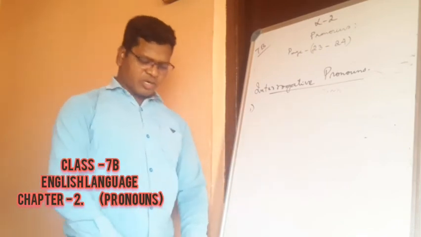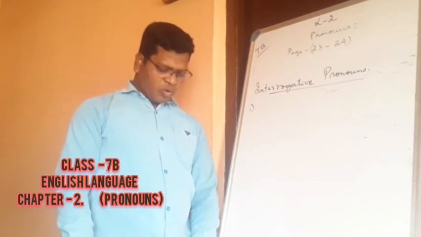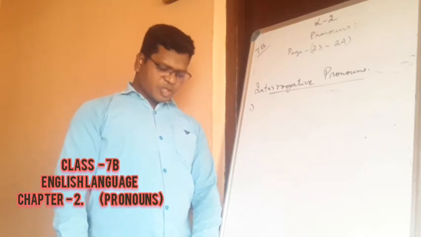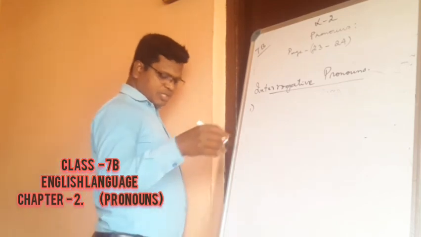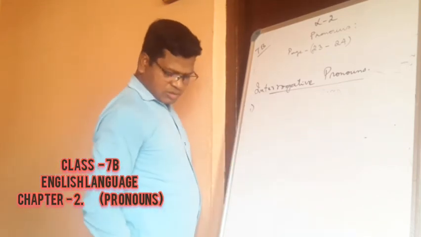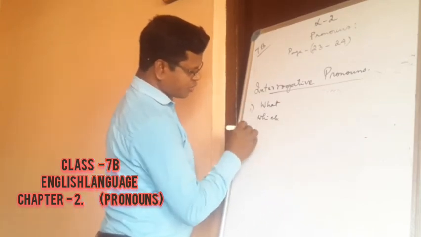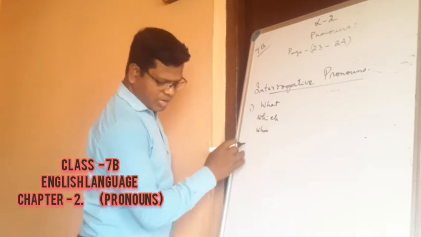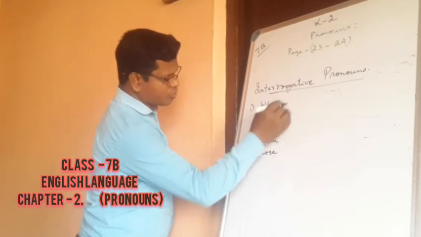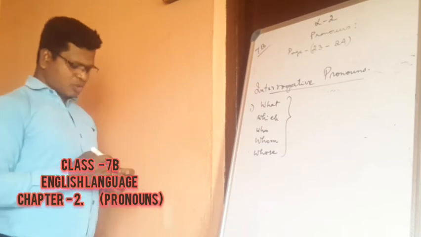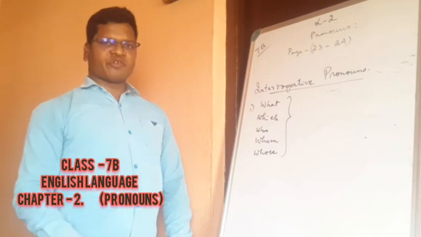And here we are going to learn interrogative pronouns. Let's see: what, which, who, whom and whose. These pronouns are used to ask questions. So the pronouns, as you can see on page number 24, are what, which, who, then next we have whom and whose. So these are the examples of interrogative pronouns. When we use these pronouns, we try to get information from others.